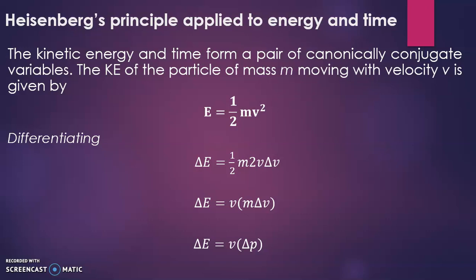Now here we can observe this v is the velocity. Velocity is nothing but distance upon time, and when we are considering a small velocity, we can write it as change in distance with respect to change in time. So that we can write in the next step. So it is delta E is equal to delta x upon delta t into delta p. Now we just take this delta t to that side. So that equation gives delta E into delta t is equal to delta x into delta p.